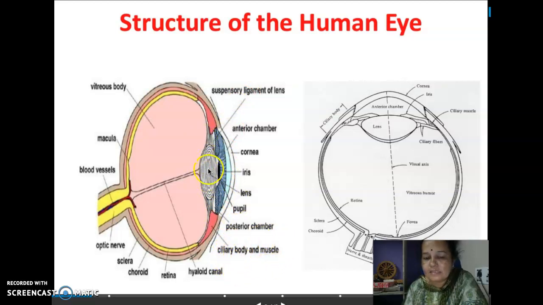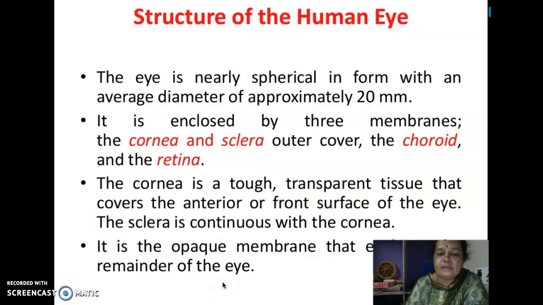So the lens is suspended, and in front of the lens, the black portion in our eye is referred to as the iris, and there is a good tough coating to protect this lens and iris. It is the cornea, and the same cornea extends behind as sclera, and the inside layer to this sclera is the choroid, and still inside there is the retina. So the eye consists of 3 layers. All those we are going to see in the next slides.